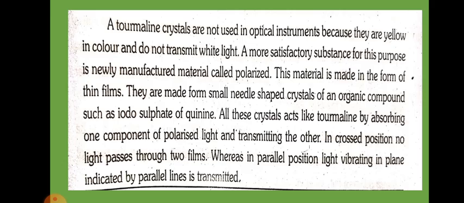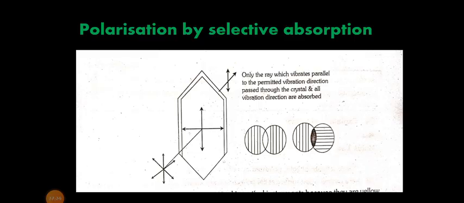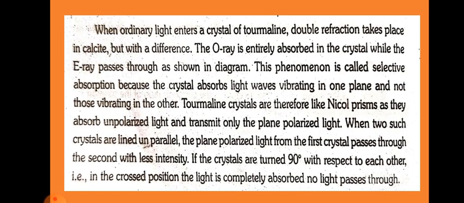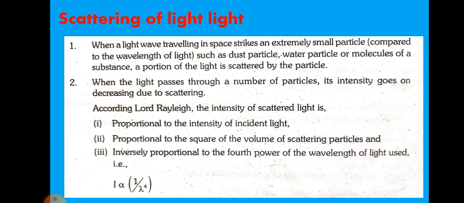the other. So in crossed position no light passes through the two films, whereas in parallel position light vibrating in a plane indicated by parallel lines is transmitted. So this is the concept of polarization by selective absorption. So I will go into the next topic, scattering of light.